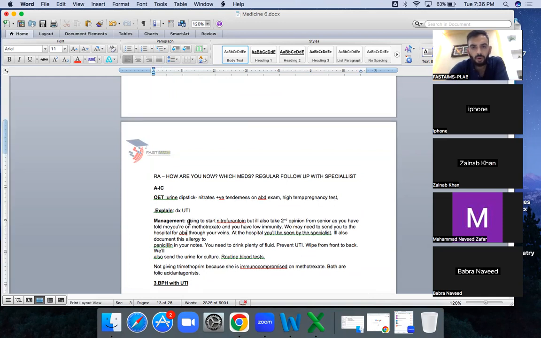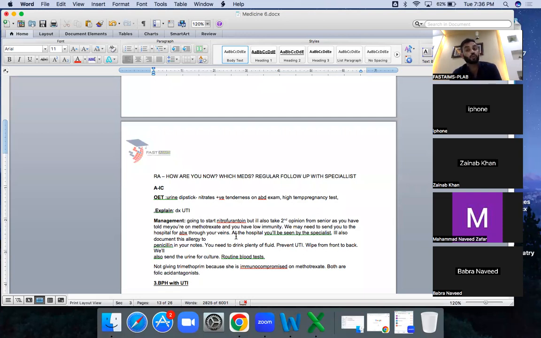Okay, we can read about it. It's going to start on nitrofurantoin. It will also take a second opinion from the senior. As you are on methotrexate, you have low immunity, so we need to send you to the hospital for antibiotics through your vein. If the patient is having sepsis, or is of very old age, or is on methotrexate, you should send them, because now it is on the CURB-65 score, it is a high UTI, like sepsis.